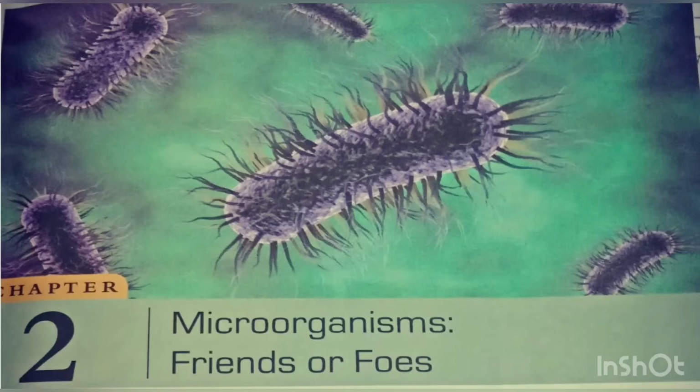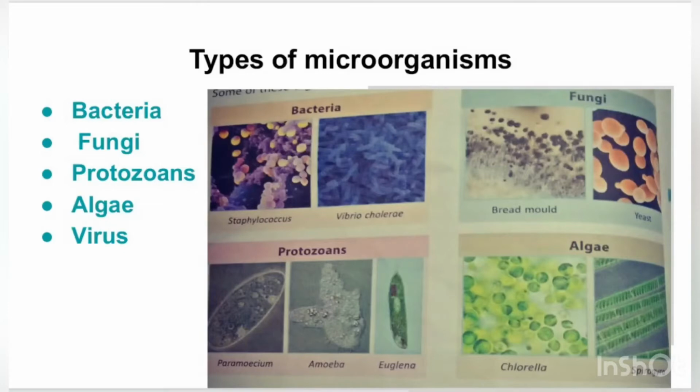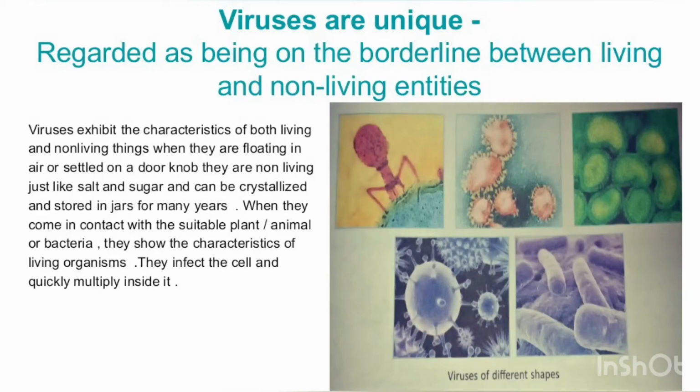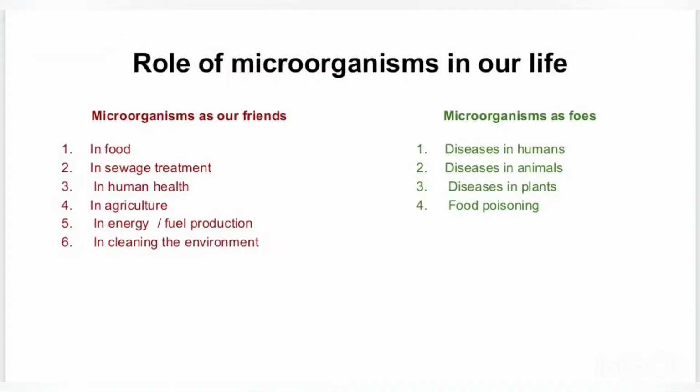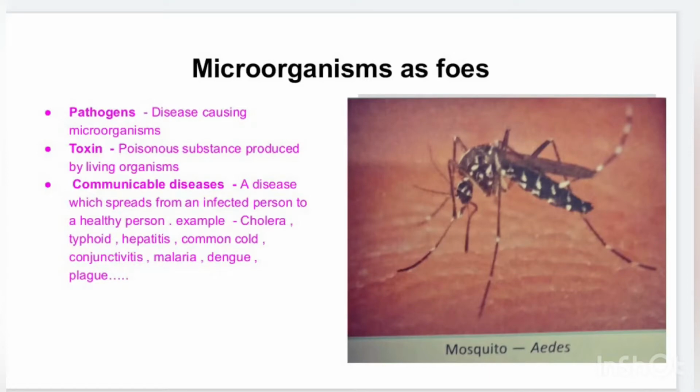In the earlier two parts we have already discussed the various types of microorganisms, where they are found, and the unique characteristics of viruses. Then in the part 2 video we discussed that microorganisms are very useful to us and we consider them our friends in the food industry, in preparation of alcoholic beverages, in sewage treatment, in cleaning the environment, and very useful in human health, in agriculture, and in energy and fuel production. Now in the part 3 video we will be discussing the role of microorganisms as our foes. Foes means our enemies.